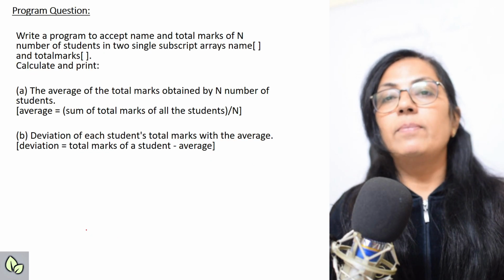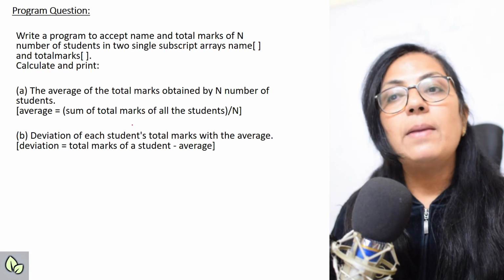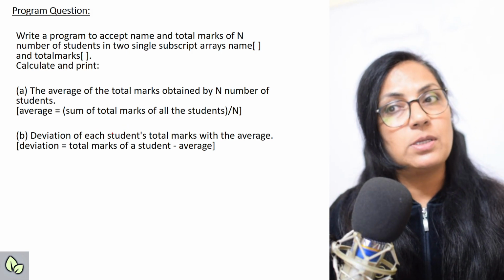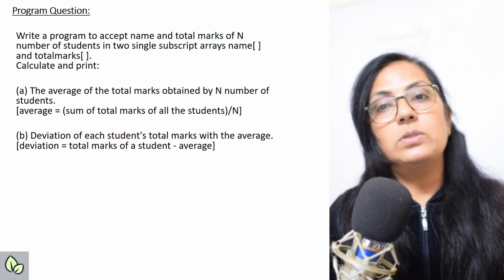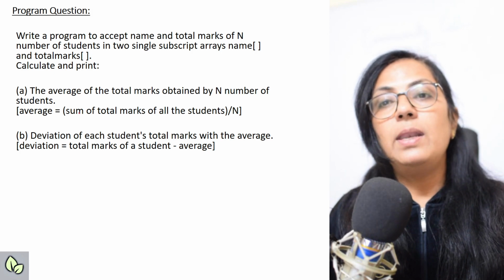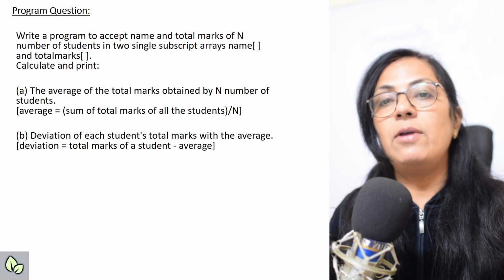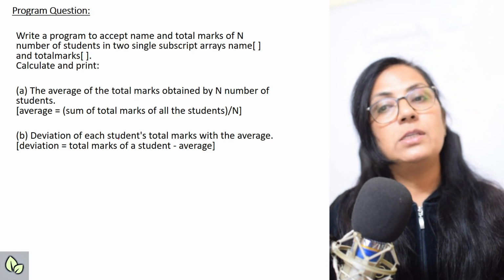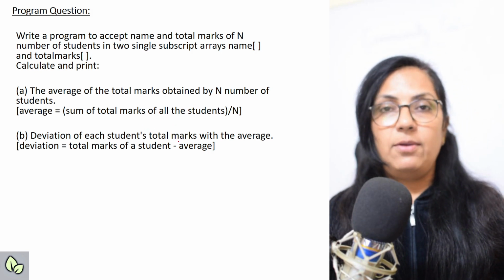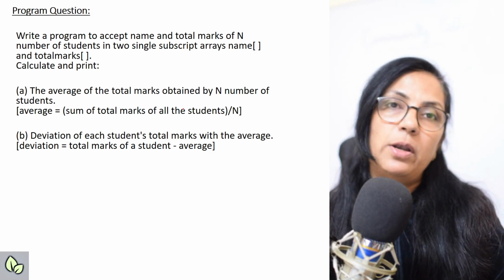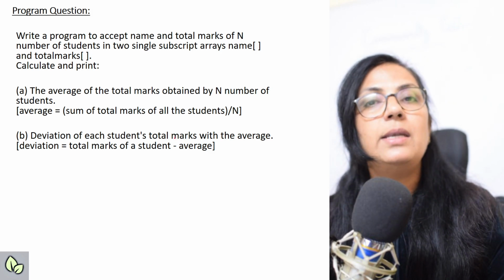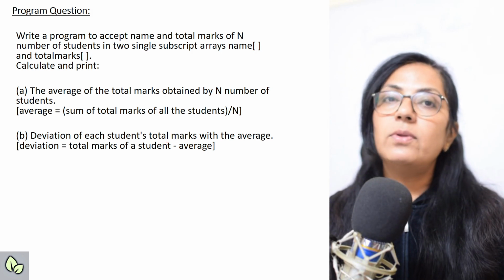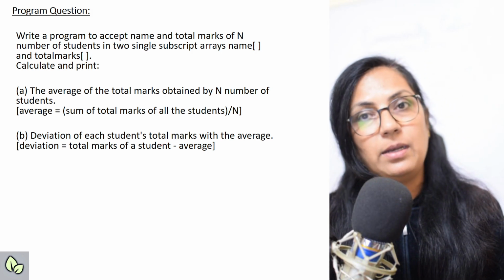The next one. Program question. Write a program to accept name and total marks of n number of students in two single dimensional arrays, name and total marks. And you have to calculate the average of the total marks obtained by n number of students and the deviation of each student's total marks with the average. Children, this program I have already explained, and in the end screen I will put the link of that video, and along with that I'll post it in the Telegram channel also.